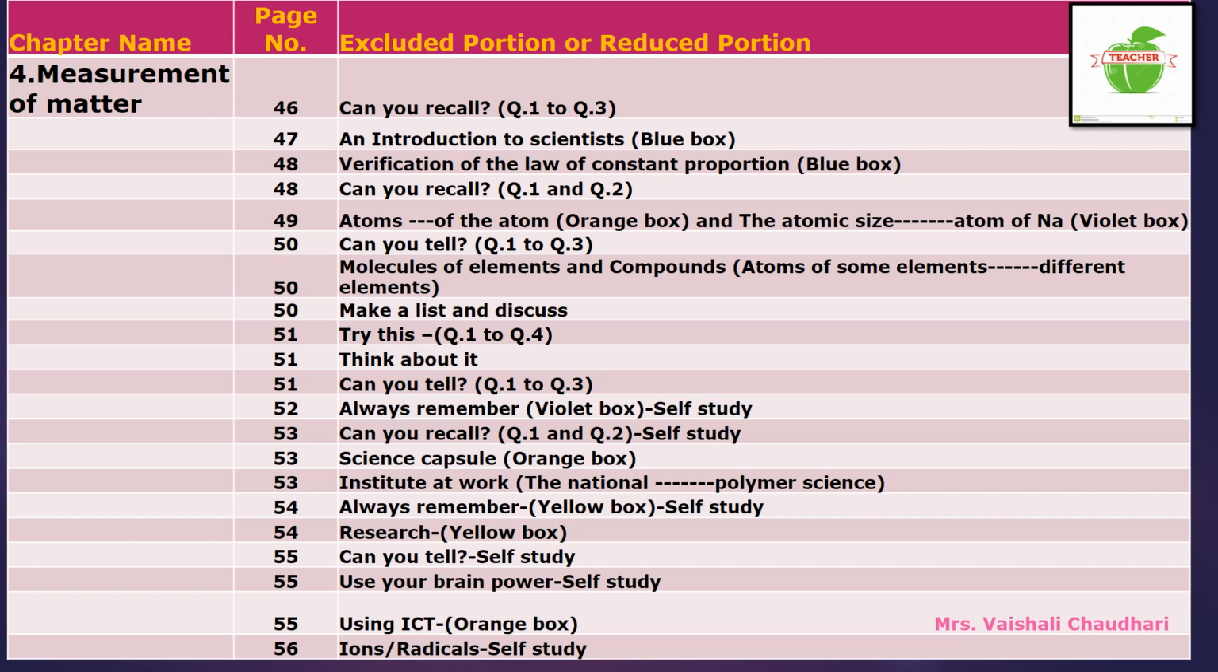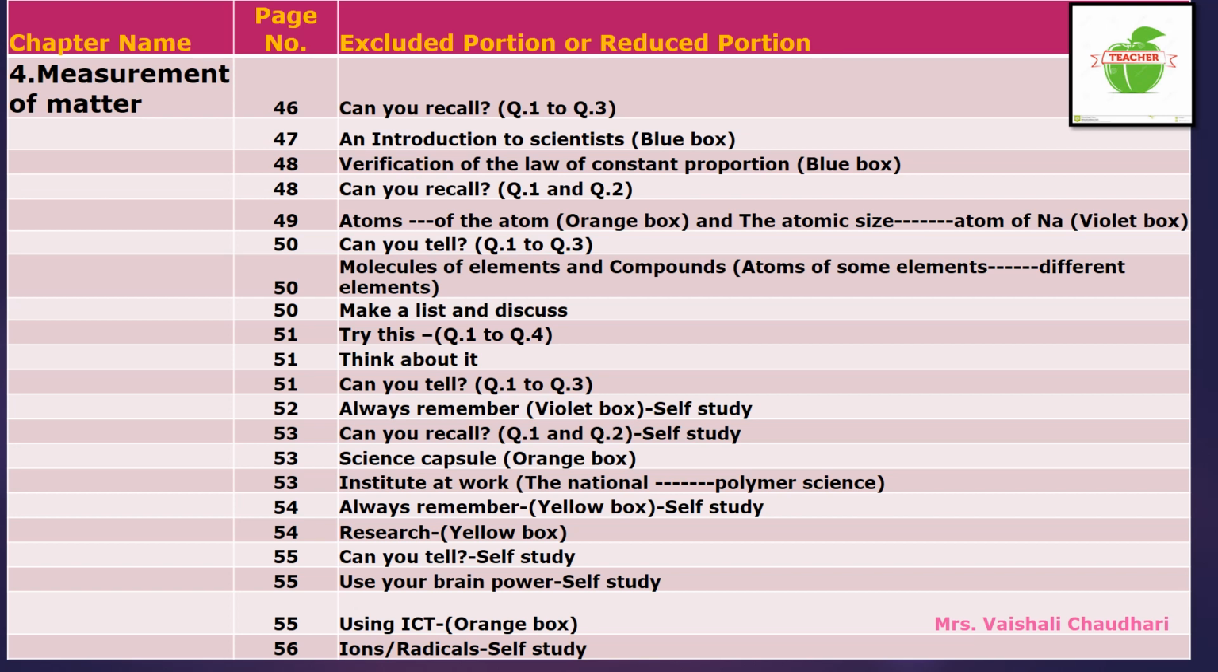On page number 53 only, science capsule, an orange colored box, is given. That part is also omitted from your syllabus. On page number 53 only, institute at work, a yellow colored box, is given. That is the national centre for polymer science. That part is omitted from your syllabus.